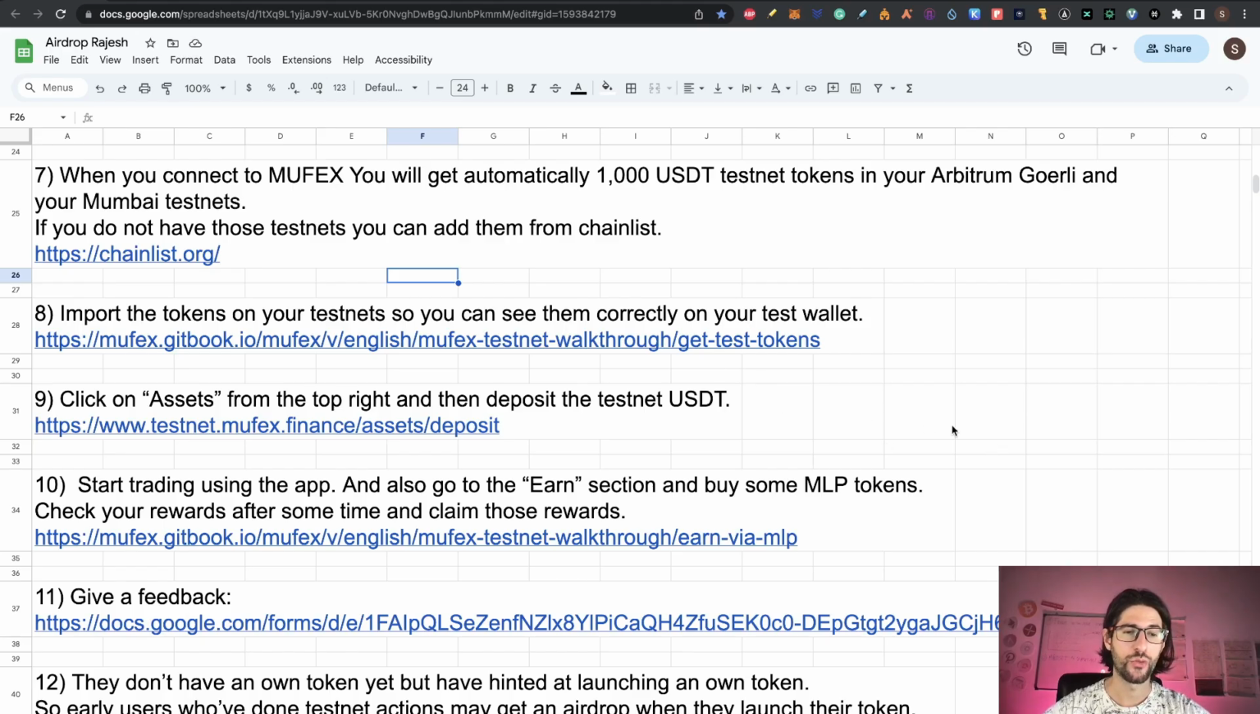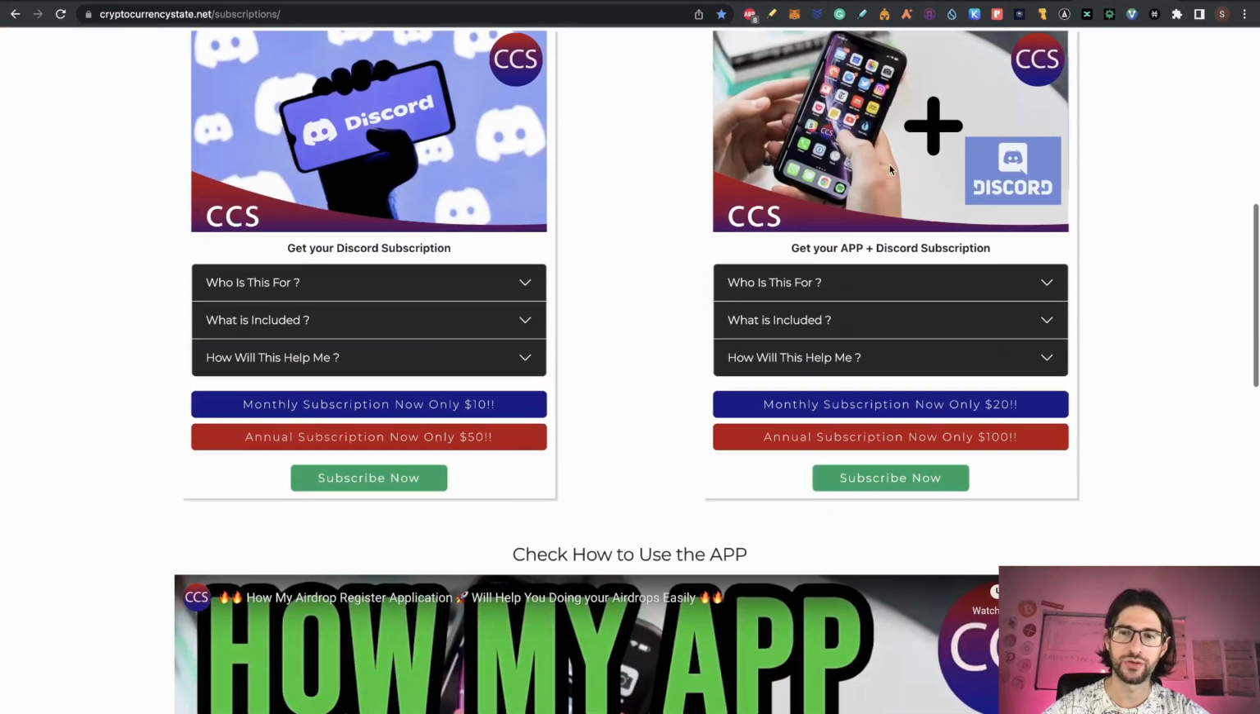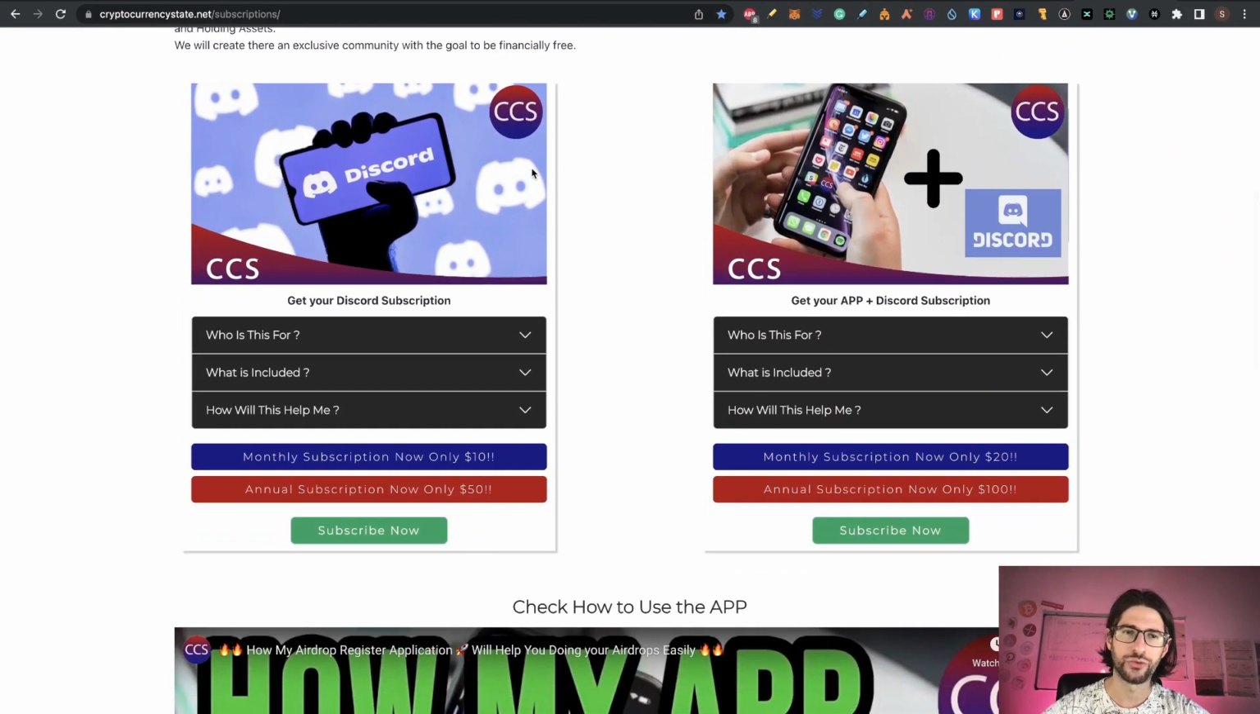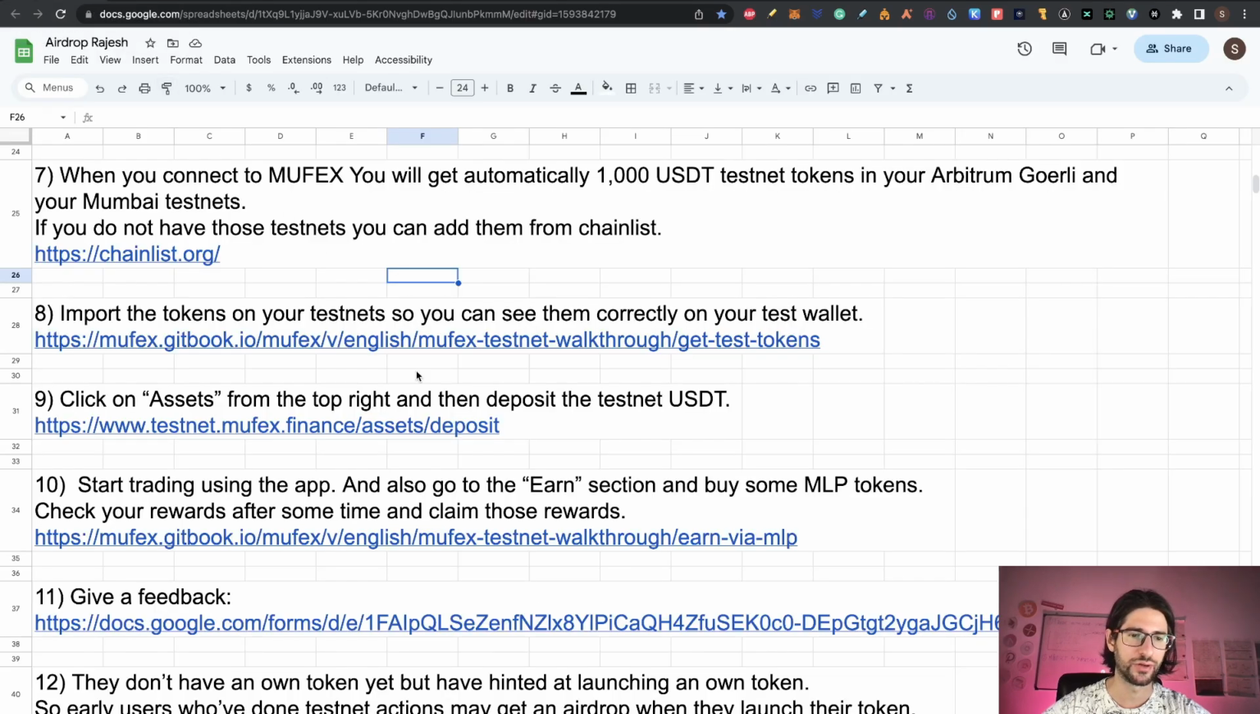After doing that, now we go to step 10, which is applying to this airdrop in my application. You have the subscriptions on my webpage, and you are going to see these tasks as a recurring task. That means that you need to try to use this not only one time, but a couple of times per week. It is easy, you are going to have balance already. So start trading using the app, and also you can go to the earn section and buy some MLP, which is Mufex liquidity pool tokens, and you can check your rewards after some time and claim those rewards.